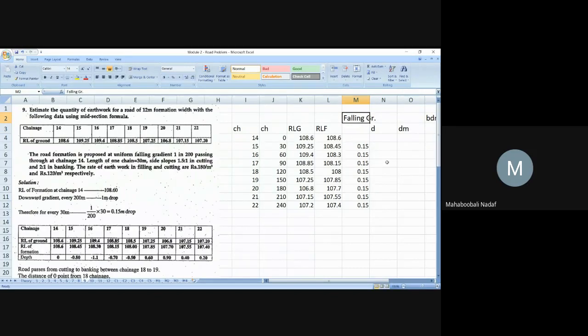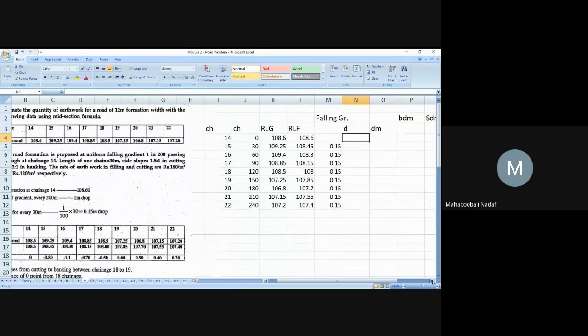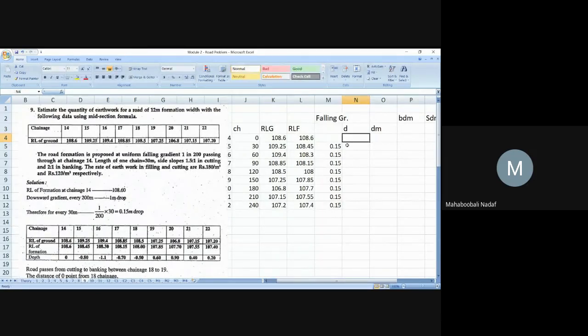Okay. Next step, as usual, depth. How much excavating depth? How much cutting depth? The general formula is RLF minus RLG. That one you should always keep in your mind. RLF minus RLG. So why is it 0? Because both RLs are the same. So the same formula is used, and there also you can do it. Is that okay? Yes or no?